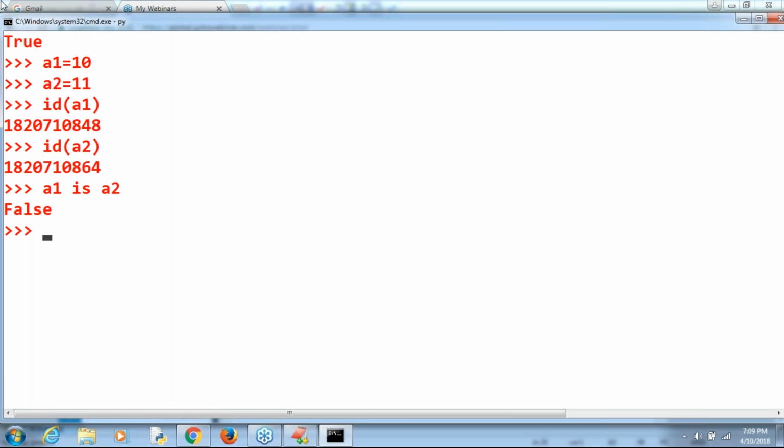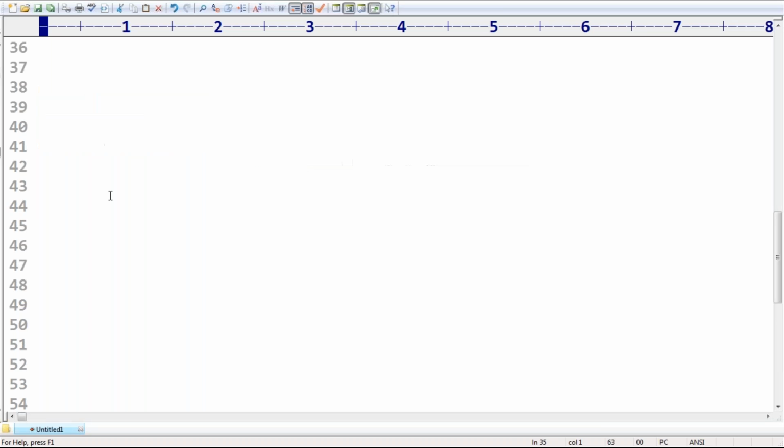Suppose I consider not only the int data type, but also a Boolean. Take x is equal to true. Sir, even the true Boolean value is also an object only. Right? Okay. Next, y is equal to true. Can you please tell, in this case, how many objects will be created?